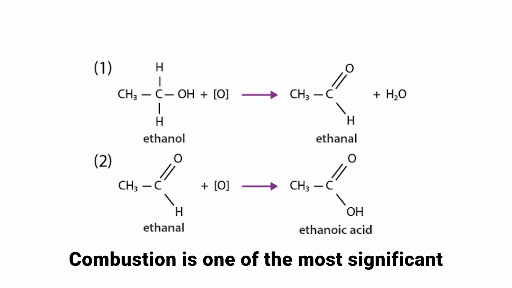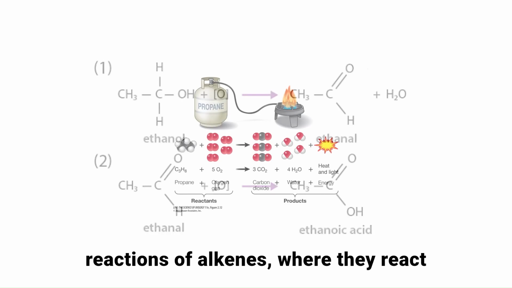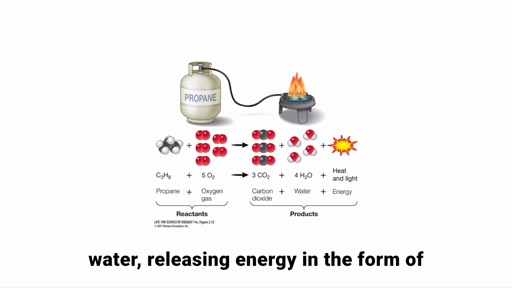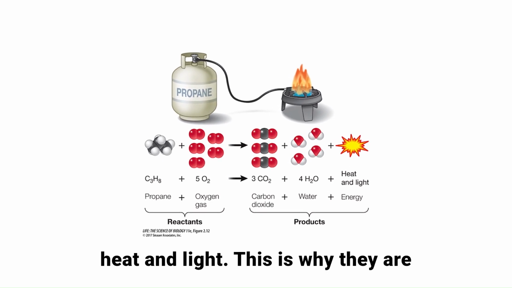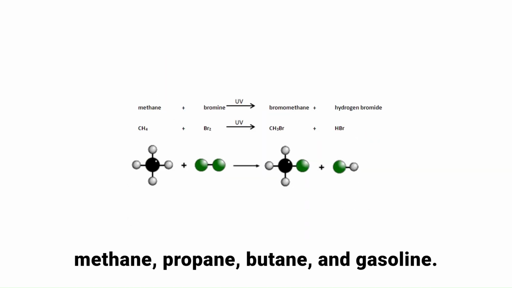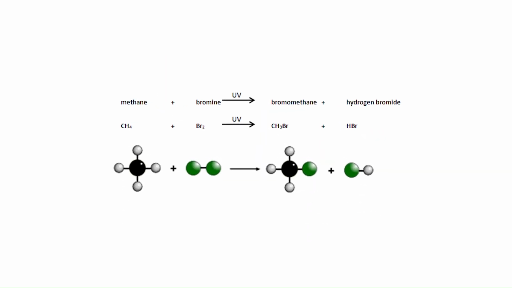Combustion is one of the most significant reactions of alkanes, where they react with oxygen to produce carbon dioxide and water, releasing energy in the form of heat and light. This is why they are widely used as fuels in the form of methane, propane, butane, and gasoline.